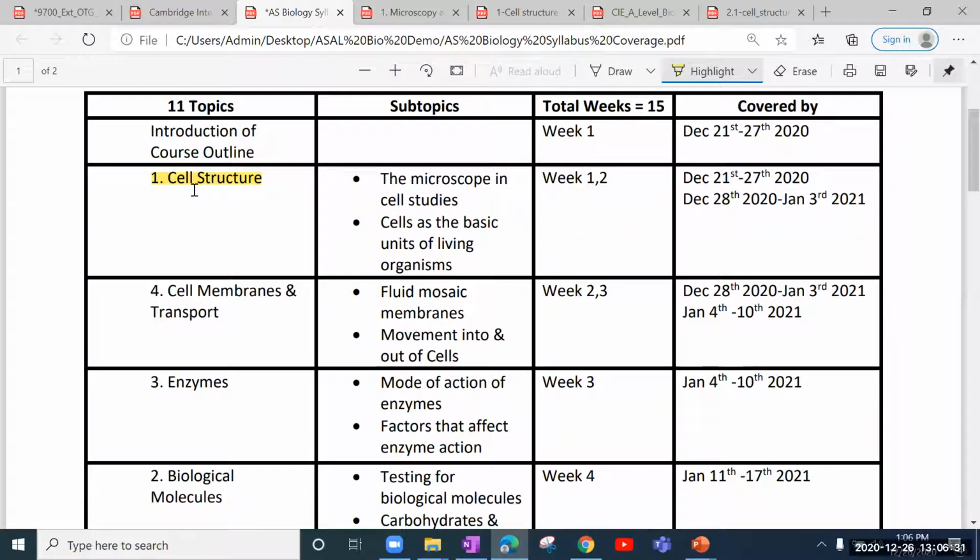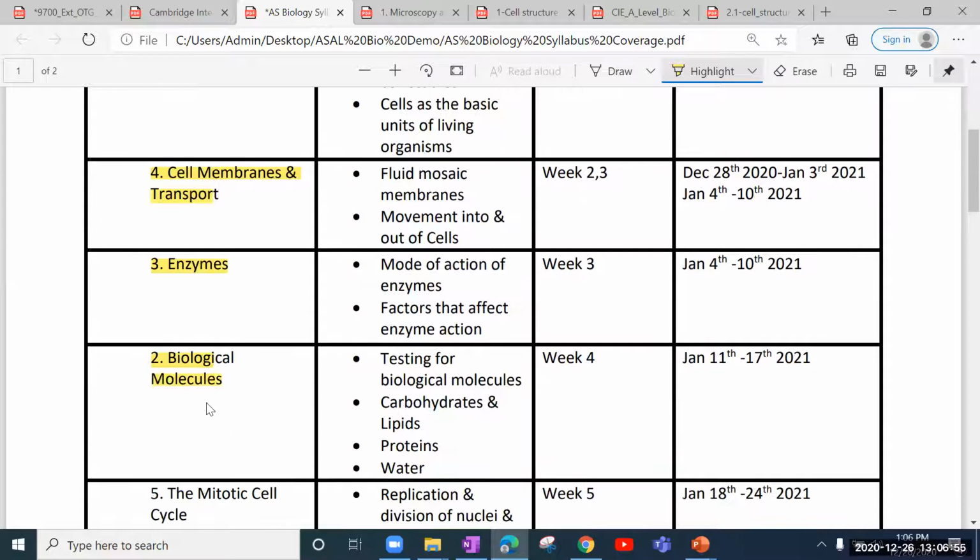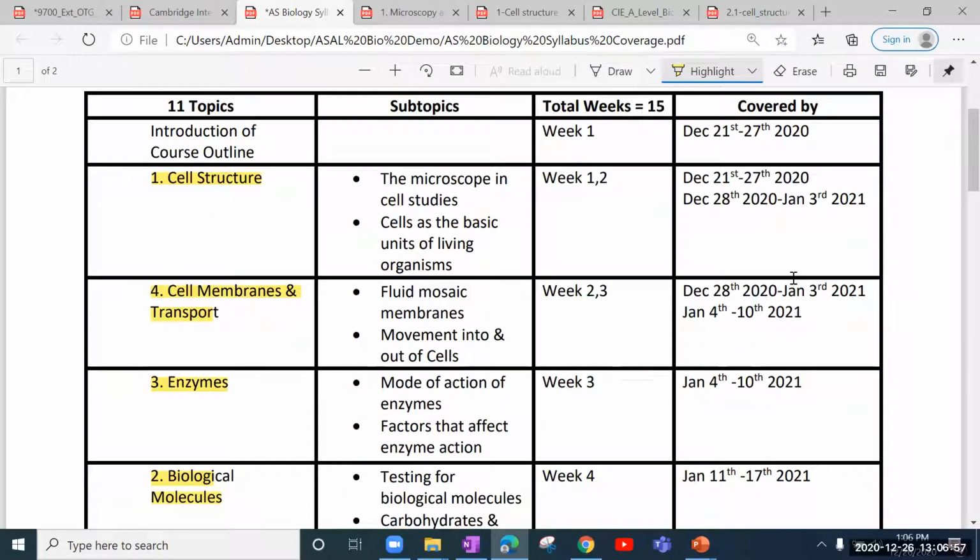And then you must be seeing that after chapter number 1, I am starting chapter number 4 instead of chapter 2. The reason being these two chapters are connected. As we talk about the cellular structures, the internal structures, we'll then move on to the cell membrane, which is the outermost structure of a cell. So we'll connect these two topics and then we'll move on to chapter 3, which is enzymes. Then we'll cover biological molecules, and this is how we plan to cover the entire syllabus.